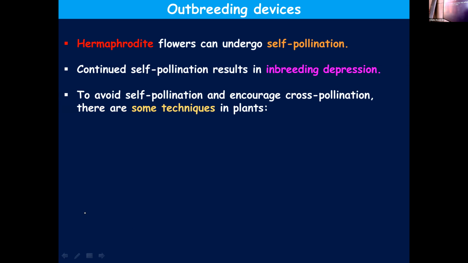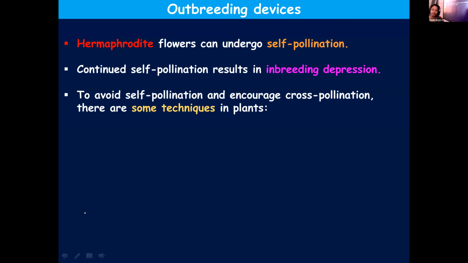To avoid self-pollination and to encourage cross-pollination, there are some techniques in plants. We will see what are those different techniques found in plants in order to promote cross-pollination and to avoid inbreeding depression. I'll repeat once again.